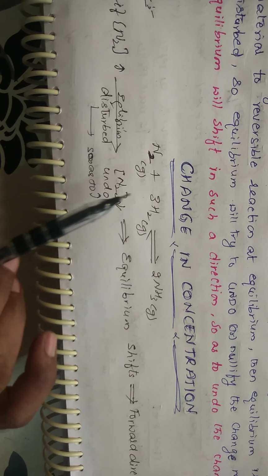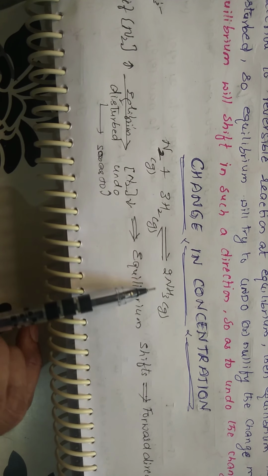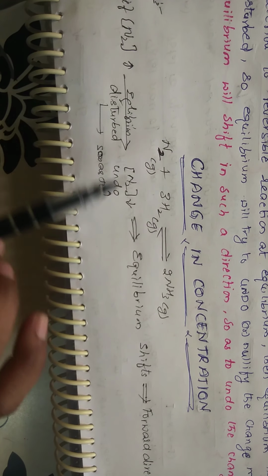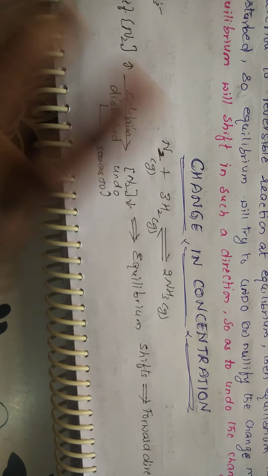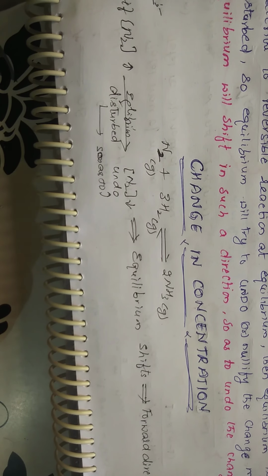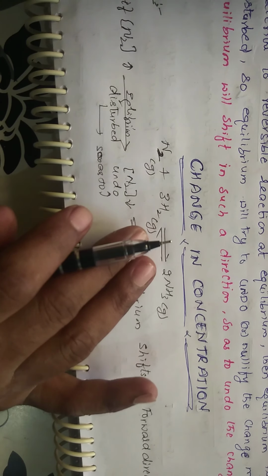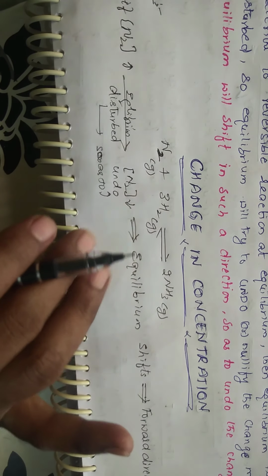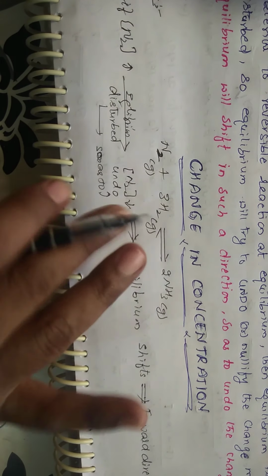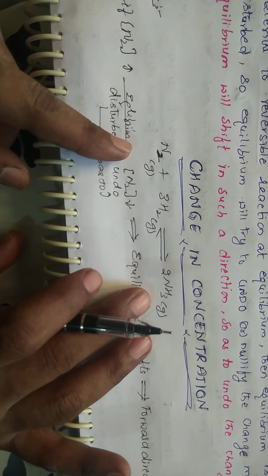Means you are changing the concentration. See, if I take an example like N2 plus 3H2, it is in equilibrium with 2NH3. Now what I am doing, I am increasing the concentration of N2, so it is in equilibrium. Now from outside, I am adding extra N2. So what happens, the equilibrium whatever that is present, it is shifted. So it is getting disturbed. So as to undo, means so as to balance, since you are adding extra, some amount of N2 will be converted to NH3, so that it will get balanced again.